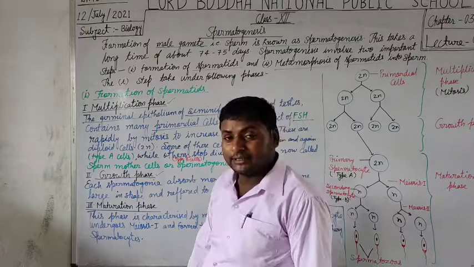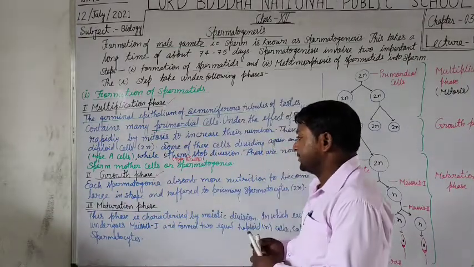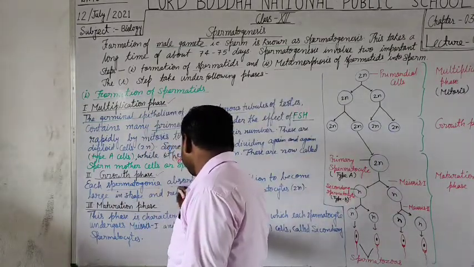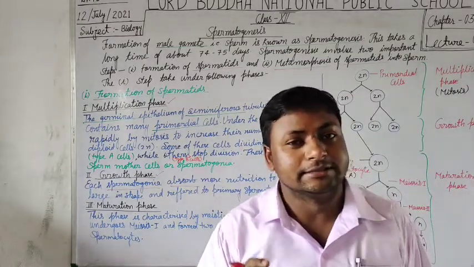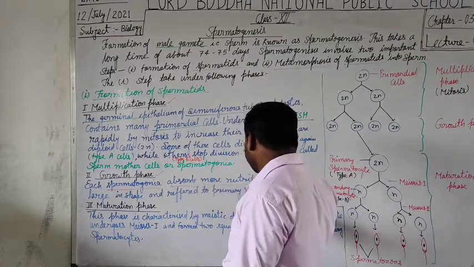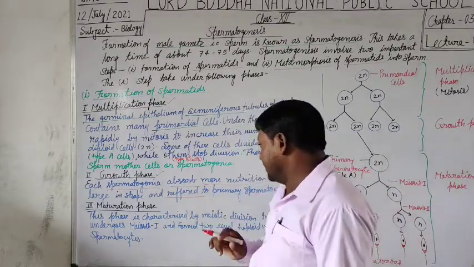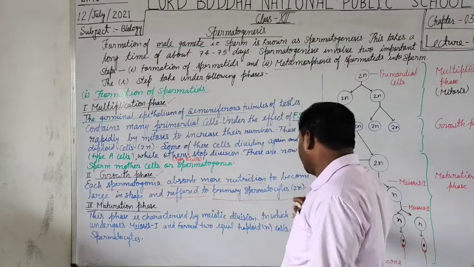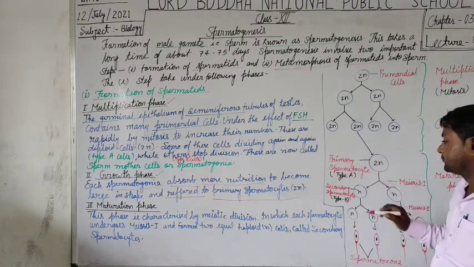Now the next phase, that is the growth phase. Each spermatogonia, it means the sperm mother cell, absorbs more and more nutrition to become large in shape, and is now referred to as a primary spermatocyte. What do we refer to them as? Primary spermatocyte.